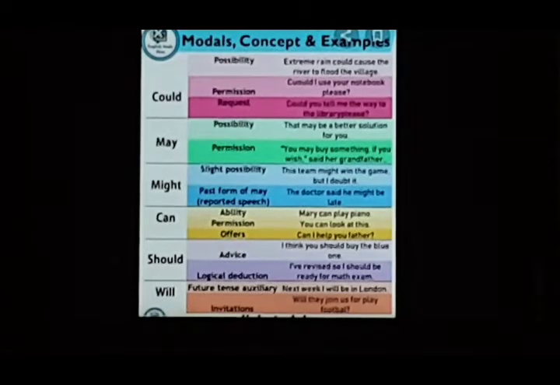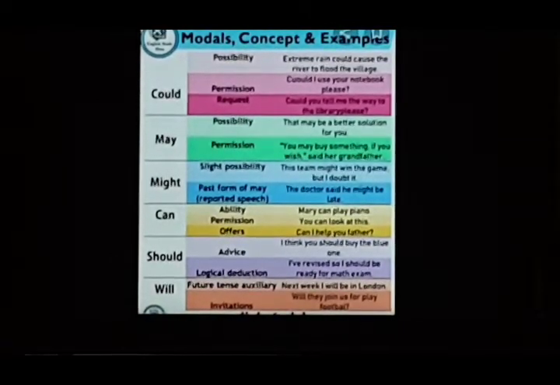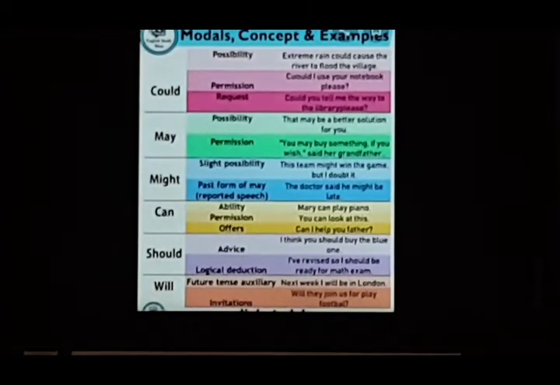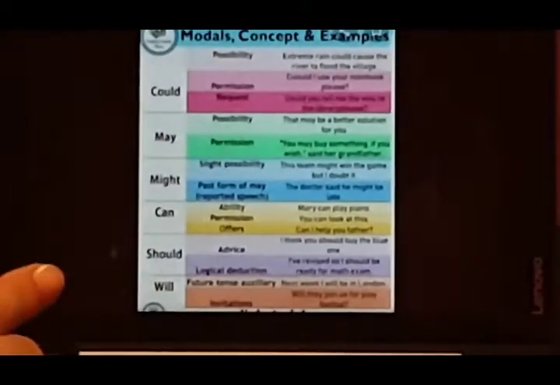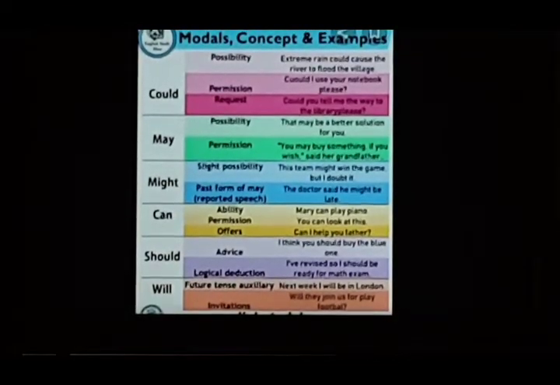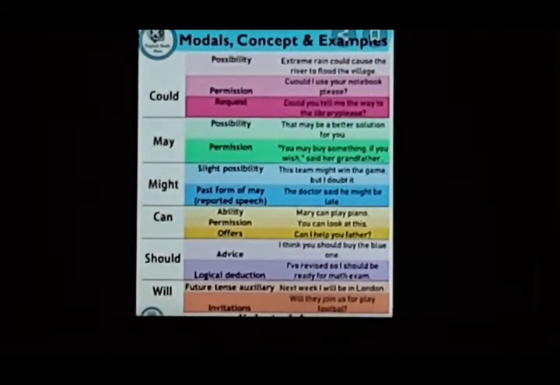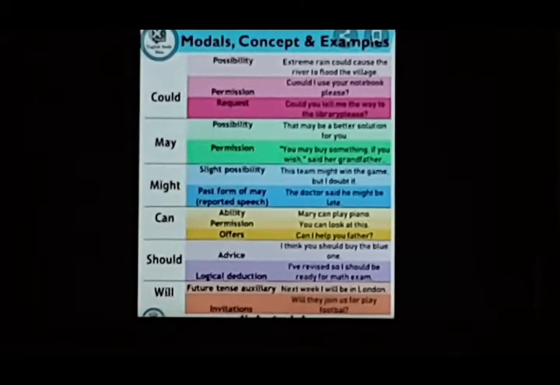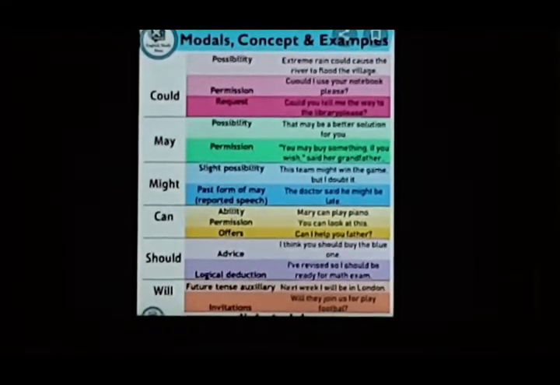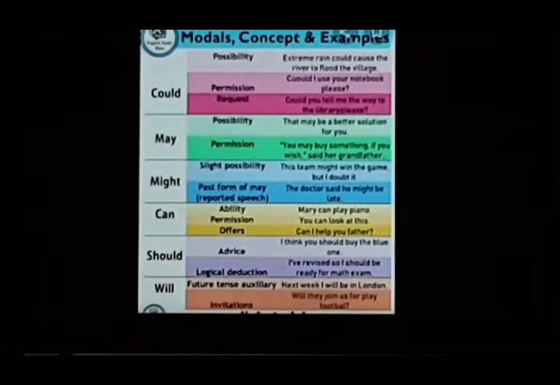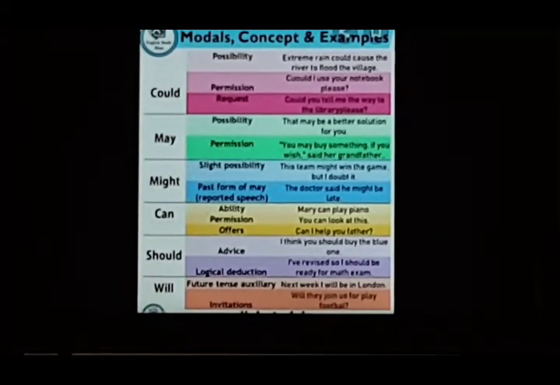Here in the above sentence we are using it as a permission, to seek permission, and in the next we are using it as a polite request. Then may, possibility. Possibility means maybe something has got the chance of happening. That may be a better solution for you, but again we don't know whether it is a good solution or not. Again, permission, may can be used as permission. See, could can also be used for permission, may can also be used for permission, but this is what is important, what you have to know, where to use could and where to use may.